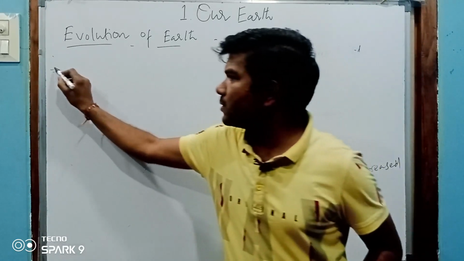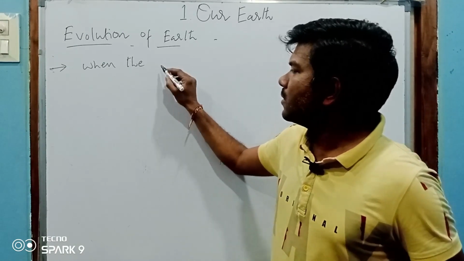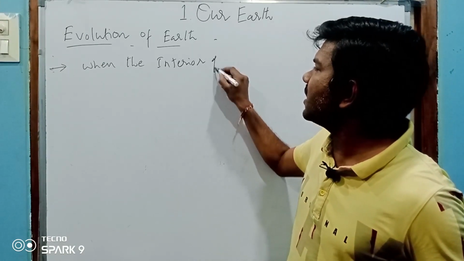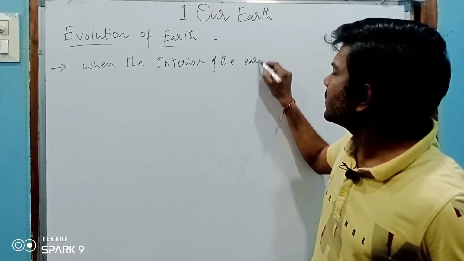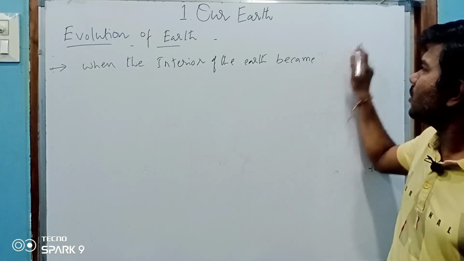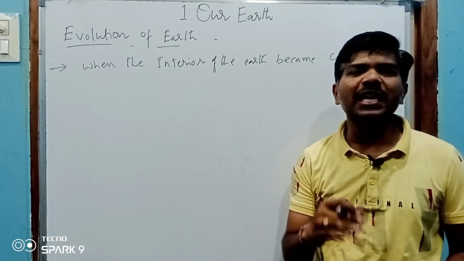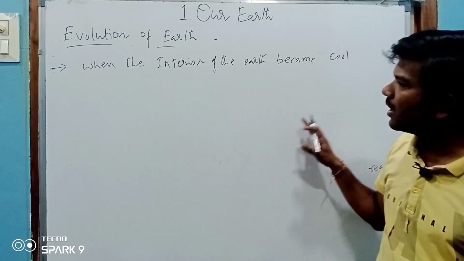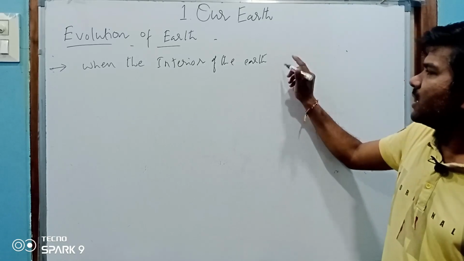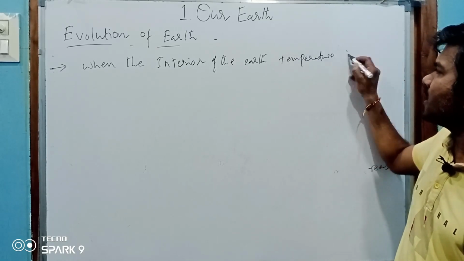See, the earth also, when the interior of the earth became cool, meaning a little temperature decreased, or when the interior of the earth's temperature decreased.